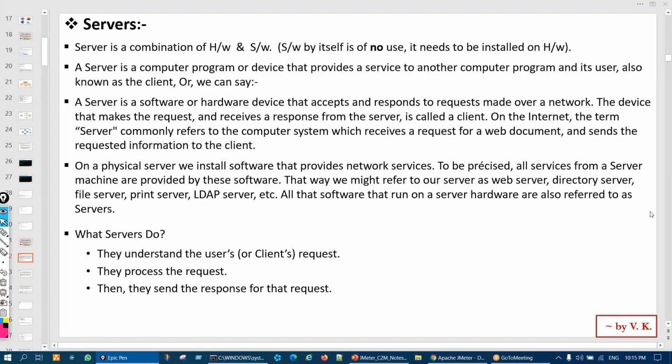Now, any doubt you have, let me know. For installation, I have some problem when I can connect, if possible. Yeah, now only I'll see. Okay, so I'll stop the recording. So others, when